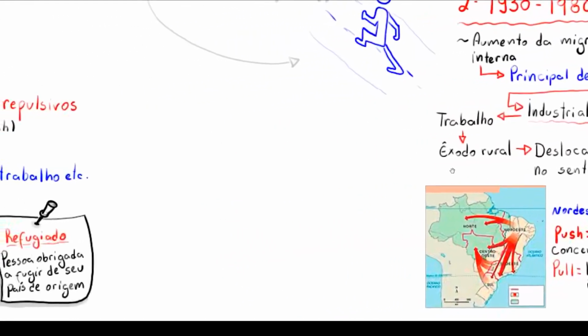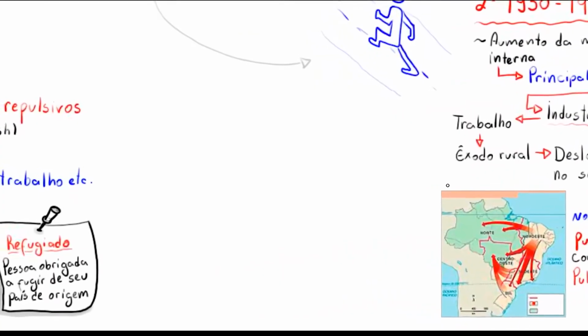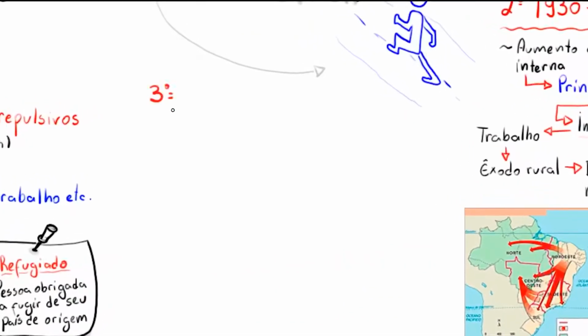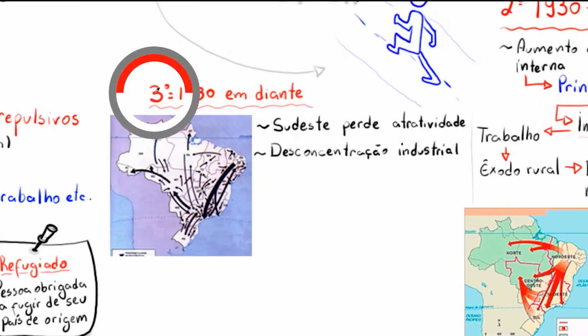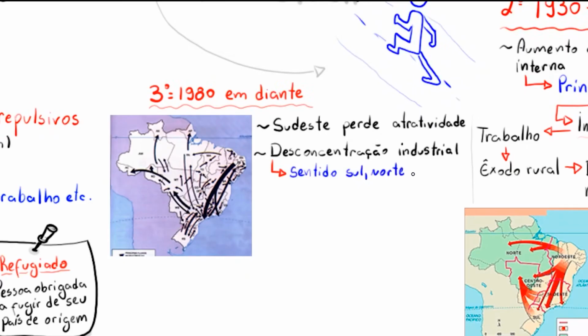Well, the third period dates from the 1980s onward. And here you'll notice that the migratory movements are a bit more complex, as you can see on this map. And here, so we don't go on for too long, I'll just cover a few factors. The first one, which might be one of the most significant, is the industrial decentralization that started happening in Brazil around the 1990s with the goal of taking industries to other places, other regions of Brazil. For example, the southern, northern, and northeastern regions. And this consequently brought more people to these places, which also led to the development of medium-sized cities.